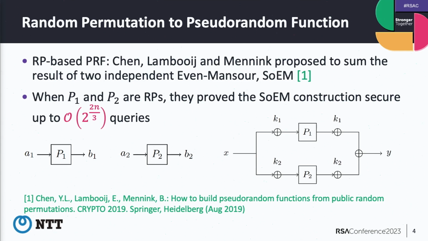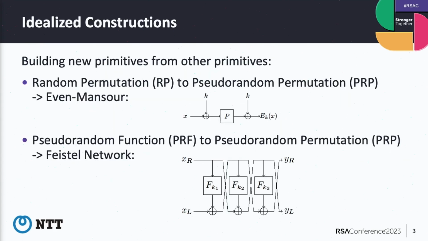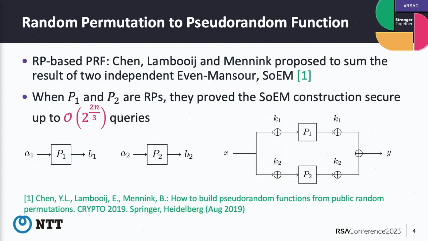So now we want to consider the easiest strategy to generate pseudo-random functions from a random permutation. This is, I think, a very easy and simple construction. This side is an Even-Mansour. We have two Even-Mansours, using different random permutations and different secret keys. They prove this construction, the sum of Even-Mansour, is secure up to order 2^(2n/3)